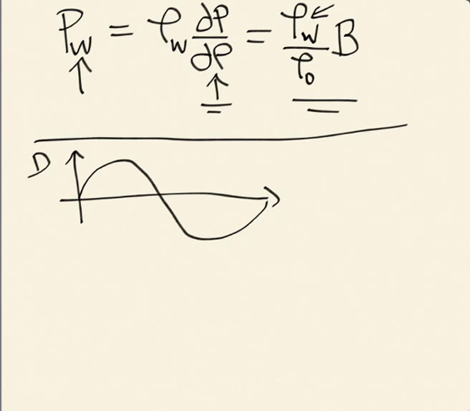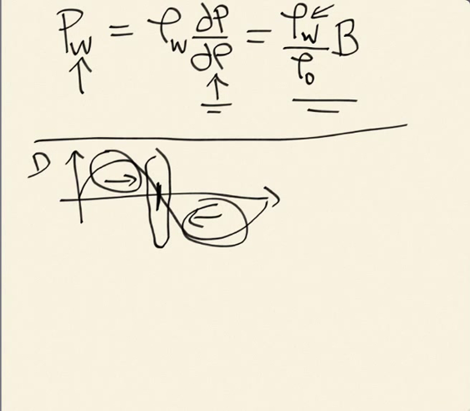Okay, I made the case that you're pushing particles. The displacement, if it's positive, is pushing things to the right. So all these particles at these locations go to the right. These particles go to the left. And so where I'm going to build up a density and a pressure is right here. And if I look at this, this is at the location of maximum gradient in the displacement. That's where I'm going to really accumulate density.